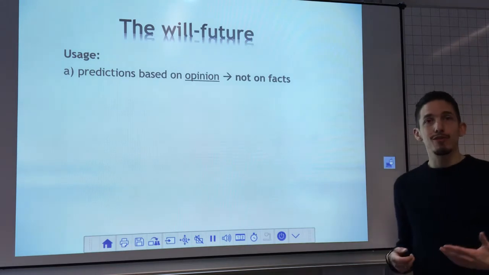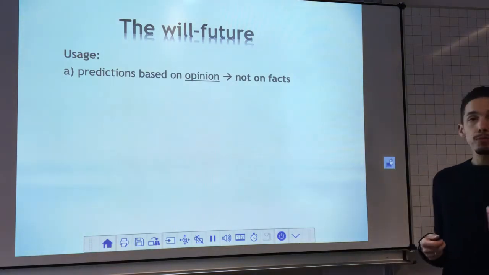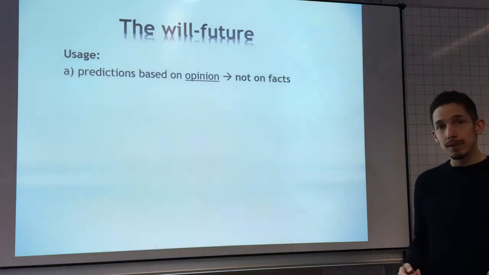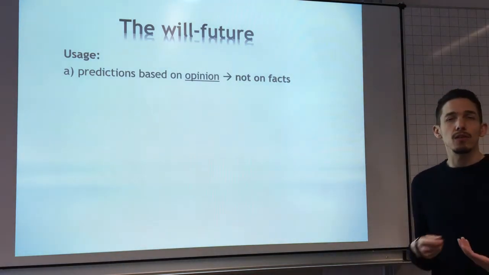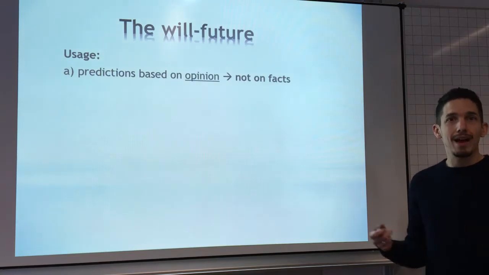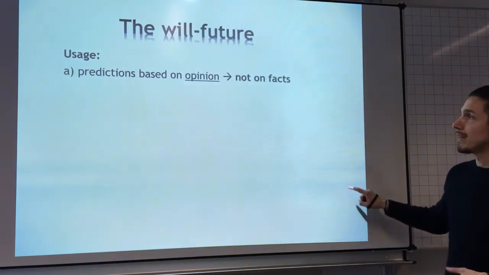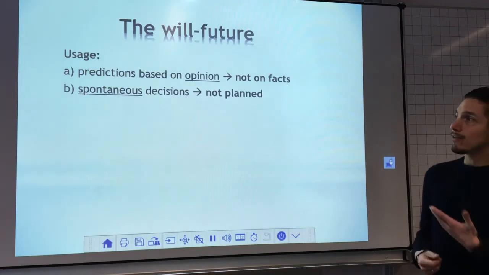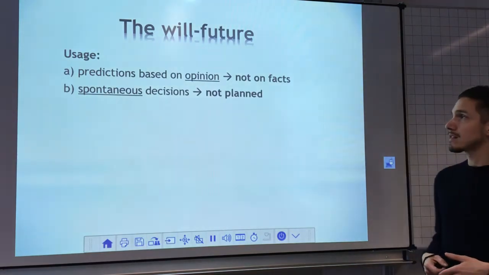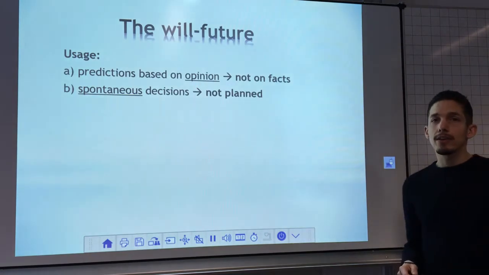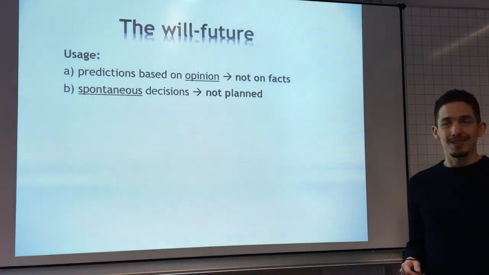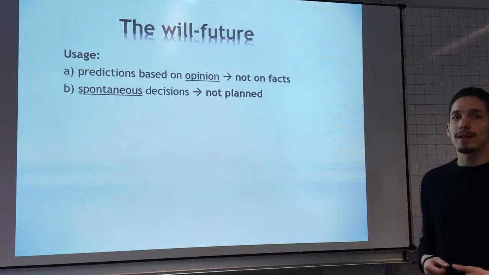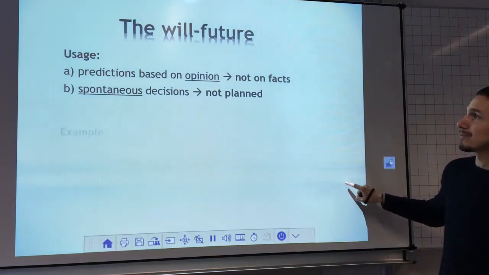Prediction means something like Vorhersage. But this prediction is not based on facts, so something that is clearly visible, but on an opinion, so something that you think will happen. Okay, that's where it comes from. And in another usage, we have it for spontaneous decisions, so something that you didn't plan, but that you decided spontaneously. Okay, now probably some examples will make clearer what I'm talking about.